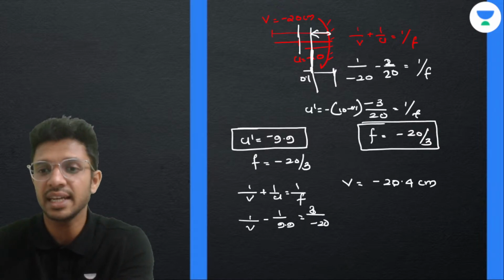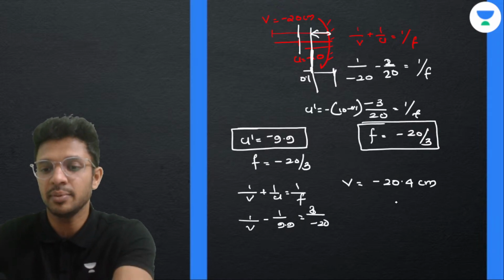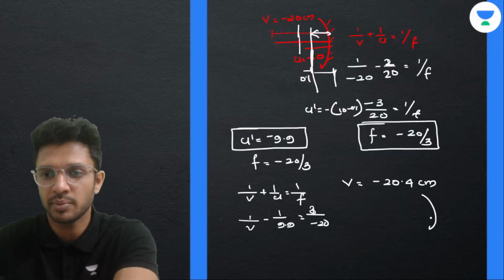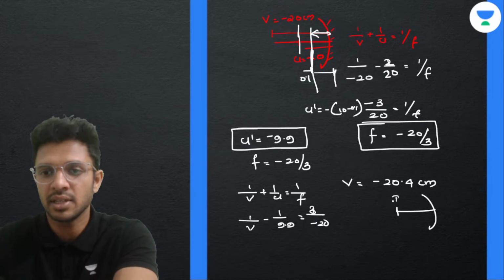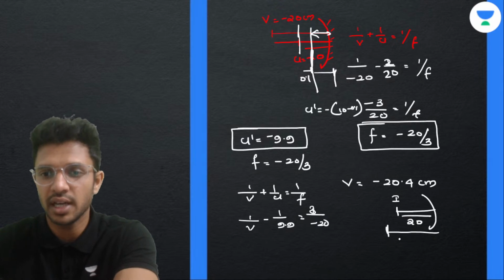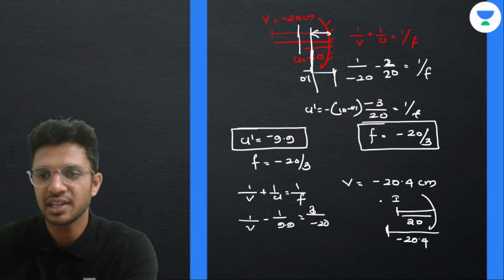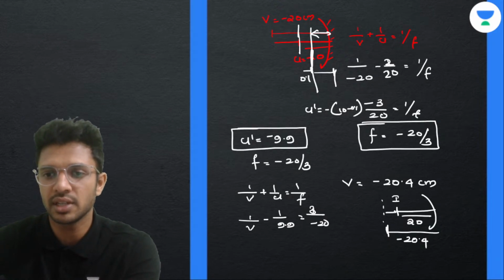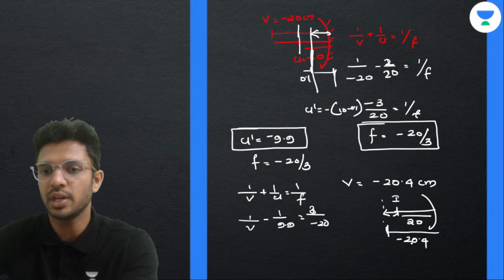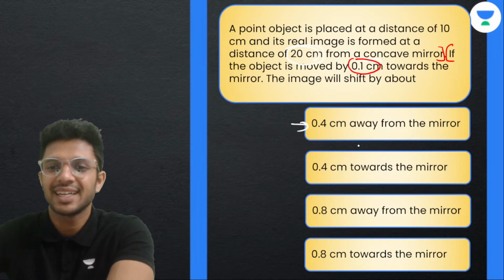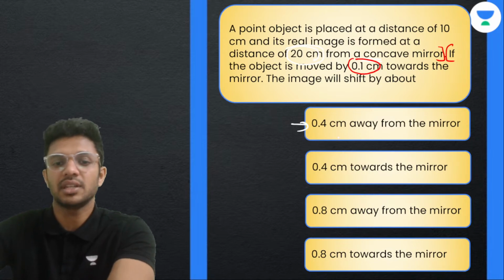Which means initially the image was formed at a distance of 20 centimeters from the mirror. Now it has moved further away and it is at a distance of 20.4. So look into the figure and tell me by what distance it has moved from 20 to 20.4. That means 0.4. Is it towards the mirror or away? It has moved away. So the answer is it shifts by 0.4 centimeters away from the mirror.